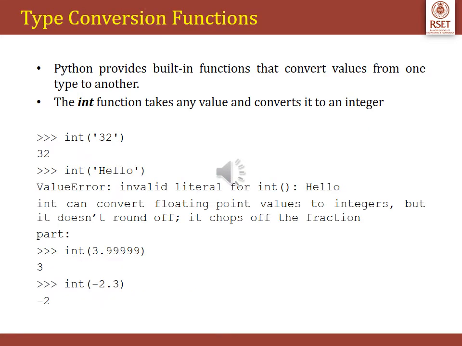Let us see what a type conversion function is. Python provides built-in functions that convert values from one type to another. The first example is the int function, which takes any value and converts it to an integer. So int can take in a string value that looks like a number and convert it into an integer value, whereas for an actual non-numeric string value it will give you a value error. It can convert a float, that is a real number, to an integer.